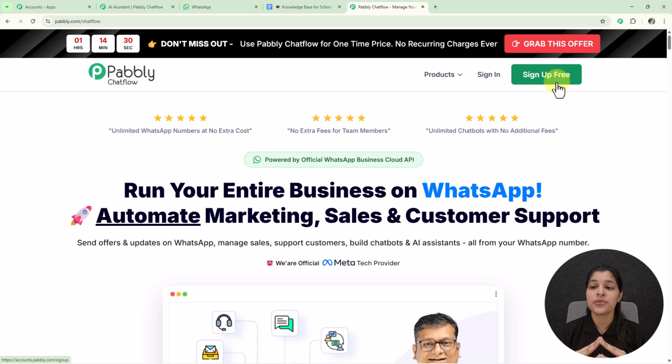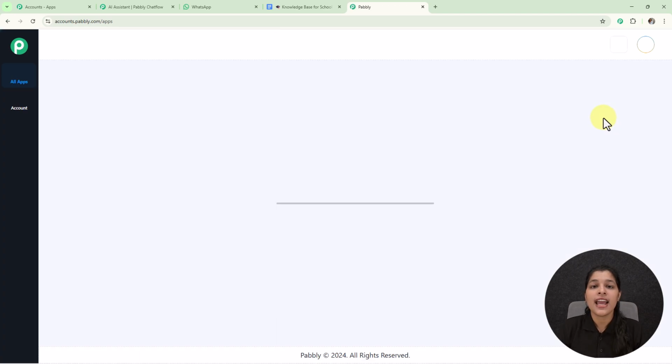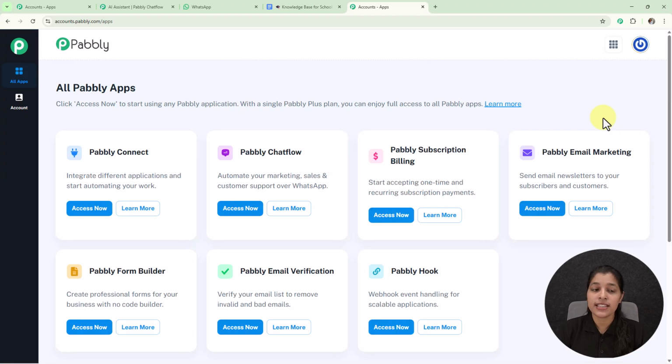So if you're a new user, then you can just click over this sign up free, and if you sign up your account for free over the Pabbly Chatflow, then you get 100 free credits every month for practicing and using Pabbly Chatflow. But if you are an existing user like me, then you can just click over this sign in, and once you finish your sign up or login, then you will be getting this all Pabbly apps page where you can see all the products offered by Pabbly.